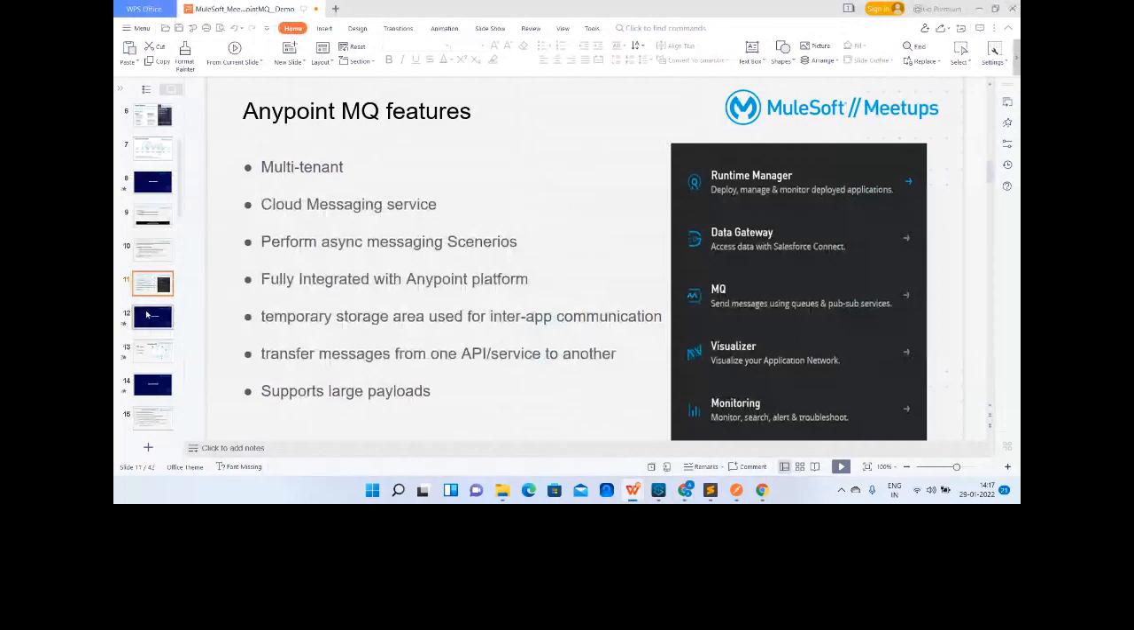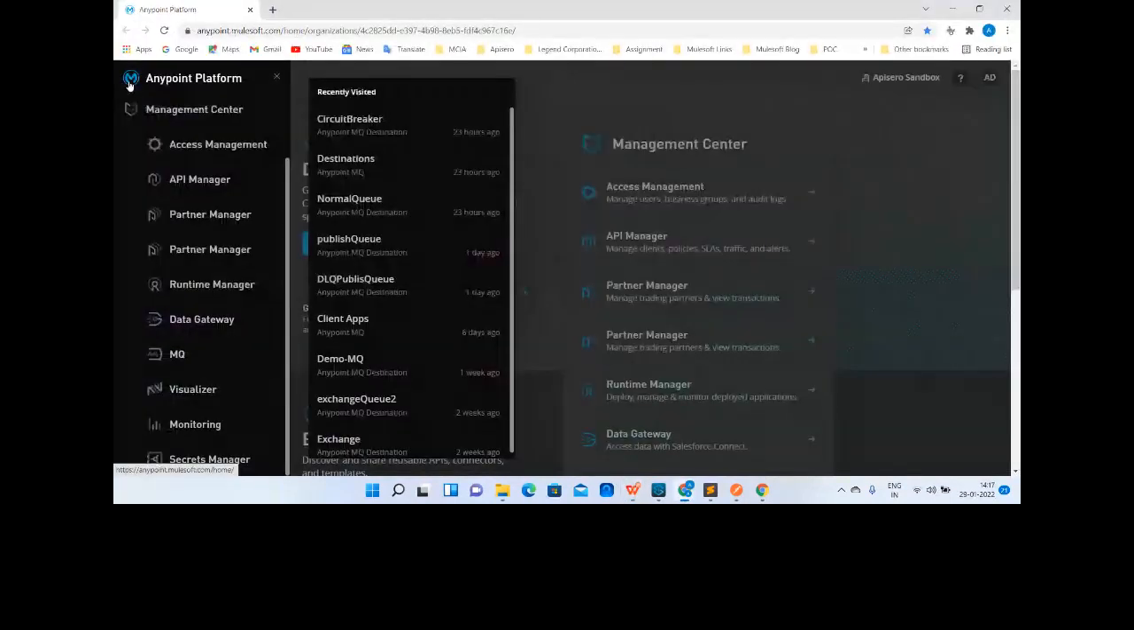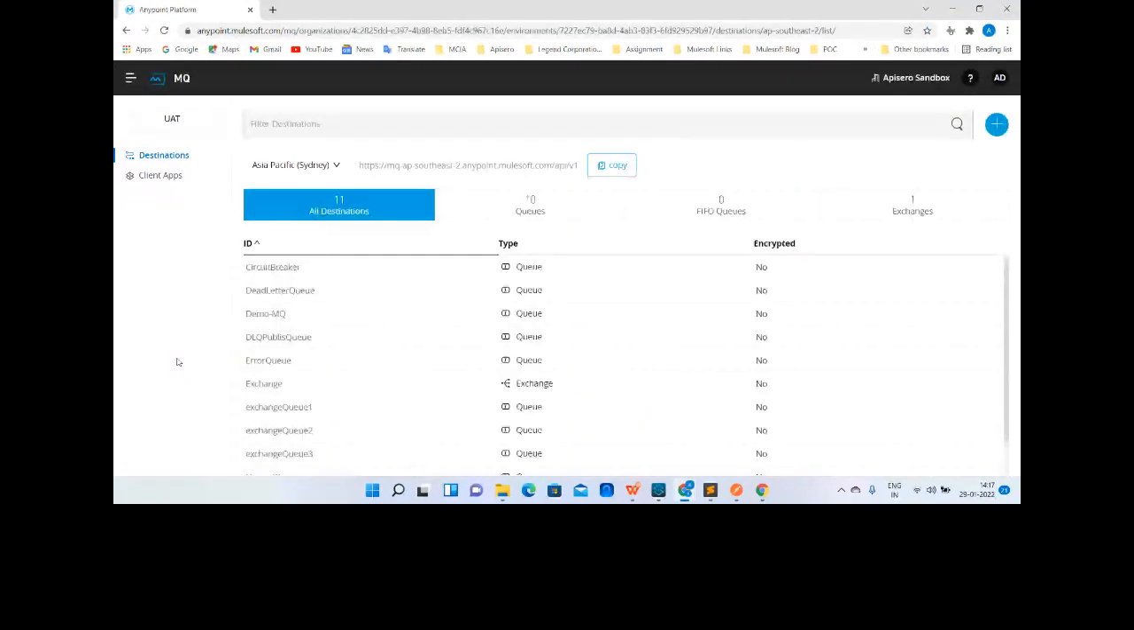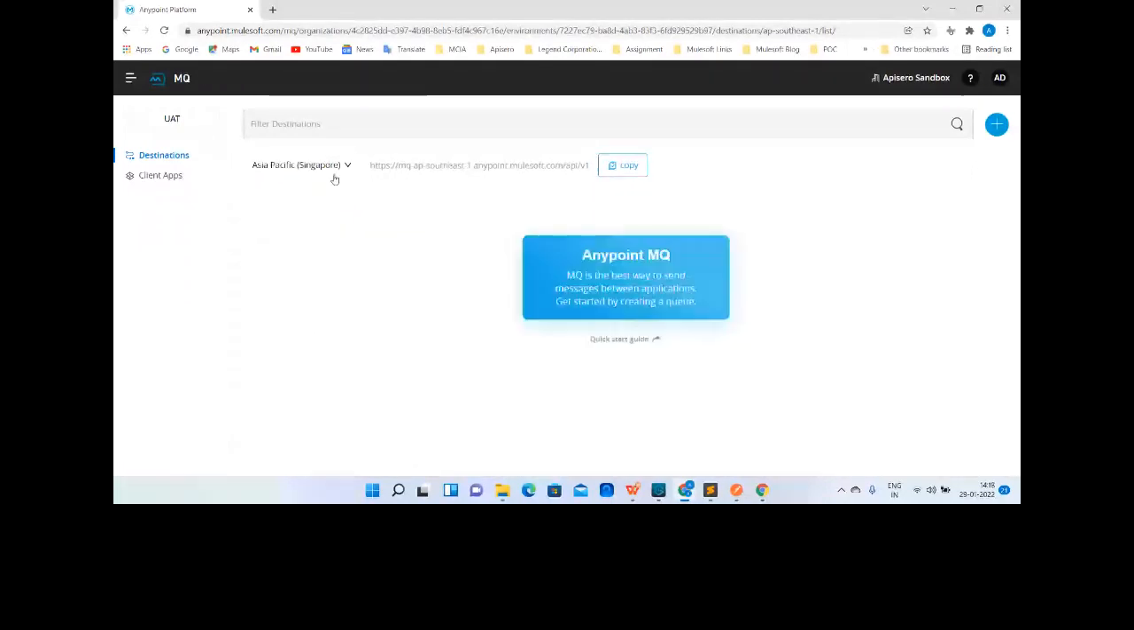Okay, so let me walk you through the MQ first of all. This is the Anypoint Platform, and here we can see the MQ. Let me click on it. Once you click on the component, it will take you to the Anypoint MQ configurations. Here you can see that I have already selected certain regions. This is my environment, and here are certain regions already available for you. You can switch as per your need and as per your use case.